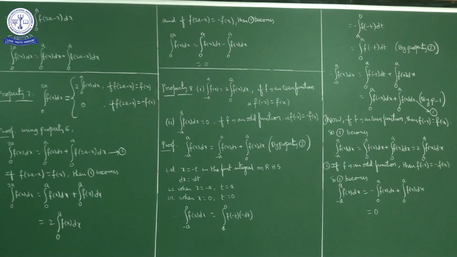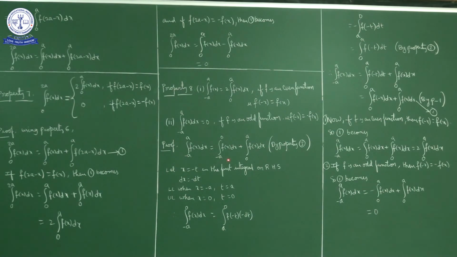Now in this first part, what is integral minus a to 0 f of x dx? In this first part I'll write x is equal to minus t. Let x is equal to minus t in the first integral of the RHS. So x is equal to minus t, so dx is equal to what? Minus dt. dx is equal to minus dt. So for the lower limit, when x is equal to minus a, minus a is equal to minus t, t is equal to what? a. Upper limit, when x is equal to 0, t is also 0.